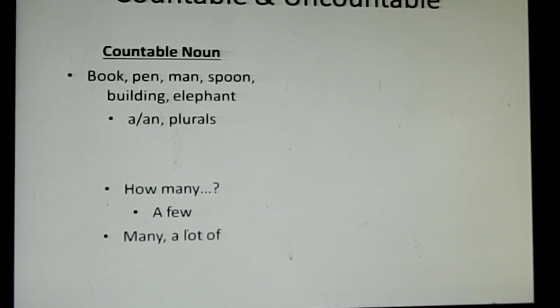When many are there, then you can put many or a lot of. When you are not sure, you can use some books, some pens. Or when you do not want to mention the exact number, you can use some. Okay, let's see uncountable nouns.